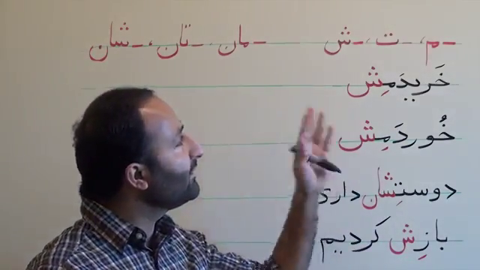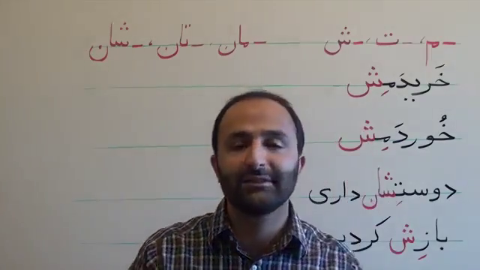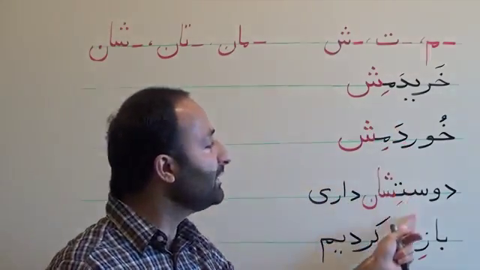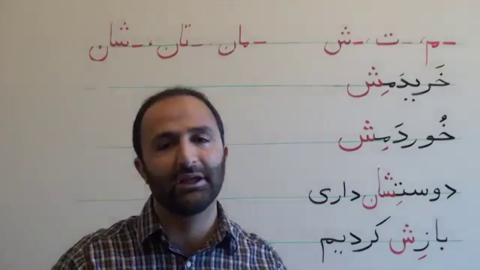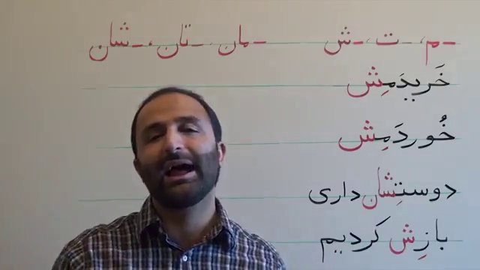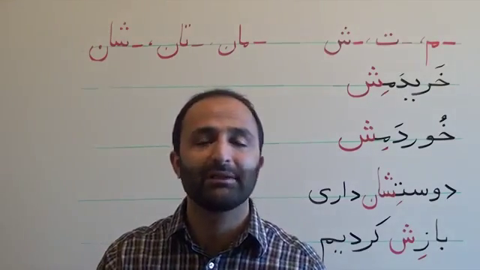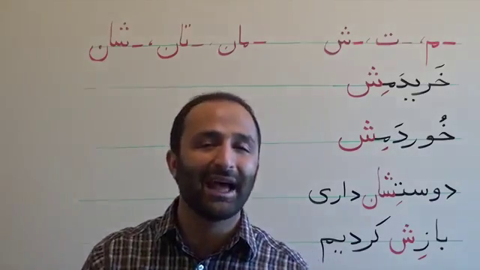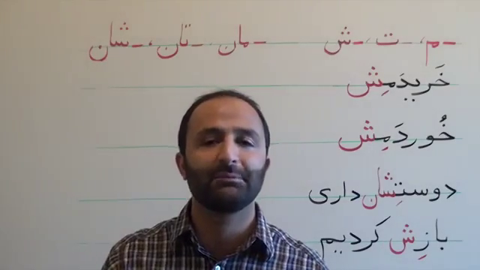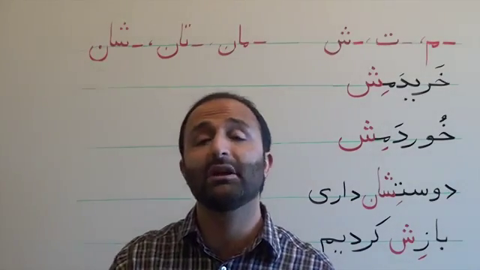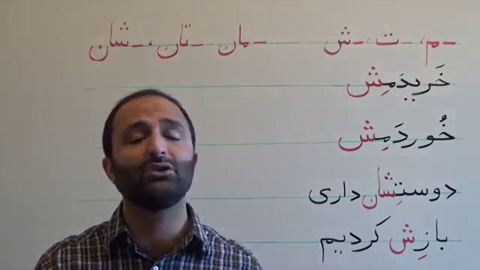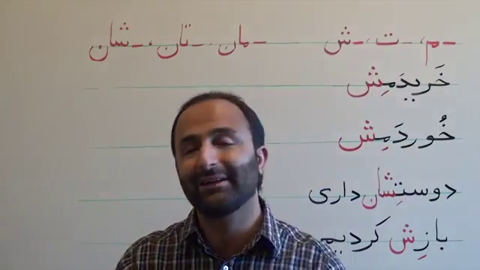So we review again the lesson. These endings, whenever they are attached to a verb, they are objective endings. The other point is that they can only get attached to a verb that is transitive. A transitive verb is a verb that can have an object. For example, the verb to go, رفتن, is not a transitive verb because it doesn't need any object. Or to sit, you don't need an object, so you cannot use these endings with an intransitive verb.